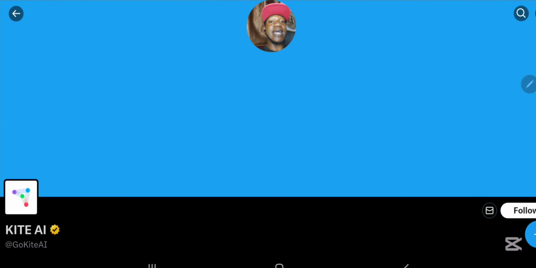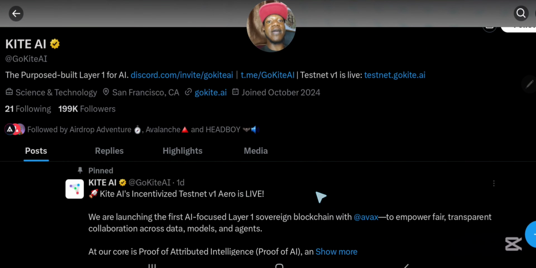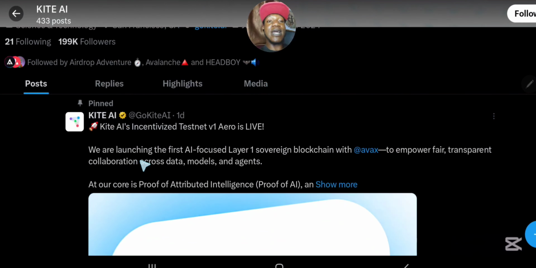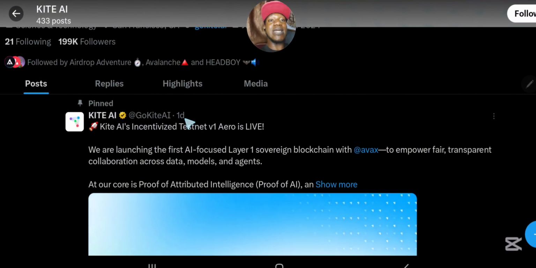So when I go right now to the Kite AI Twitter account, you can see this is how it literally looks. Over here, they are being followed by Avalanche itself, and this is where they officially made the announcement about their testnet, saying that Kite AI incentivized testnet version 1 is live. This post was actually made just one day ago.